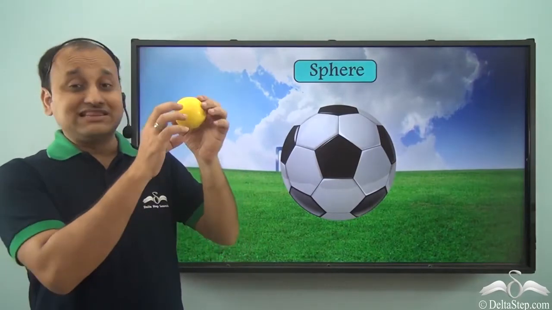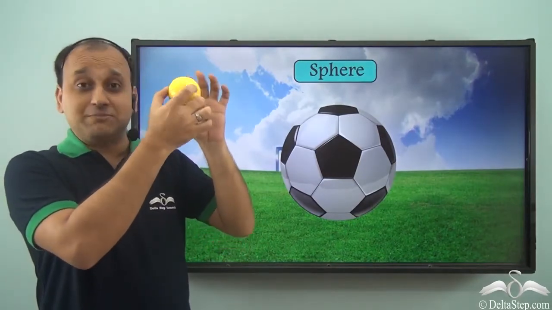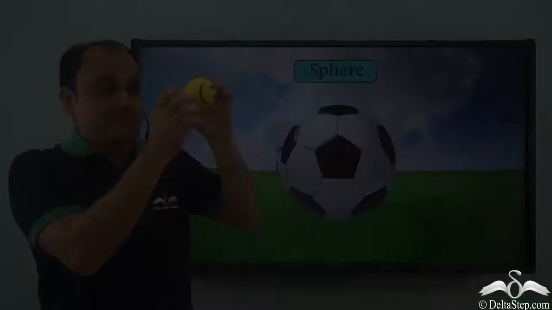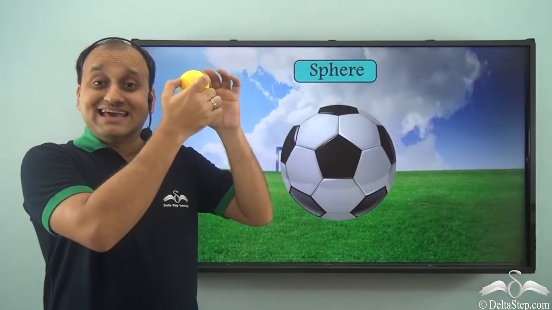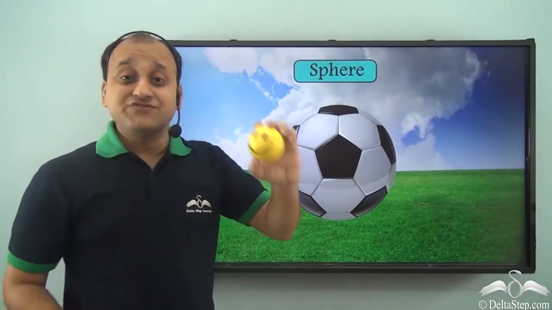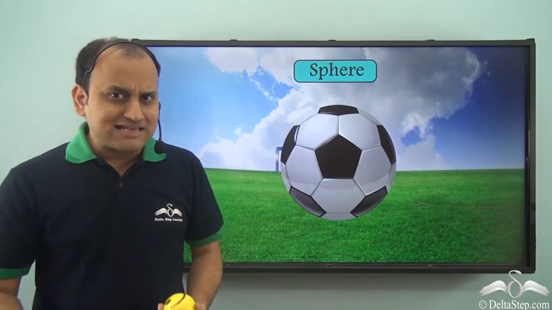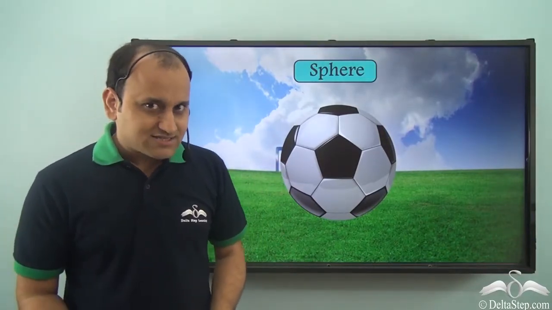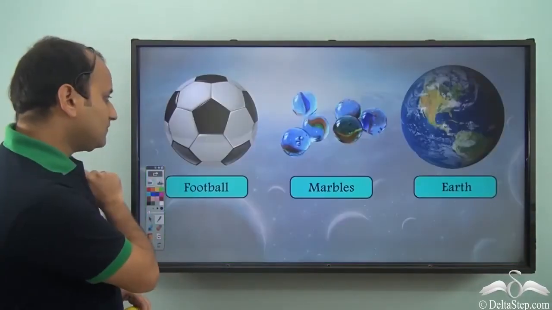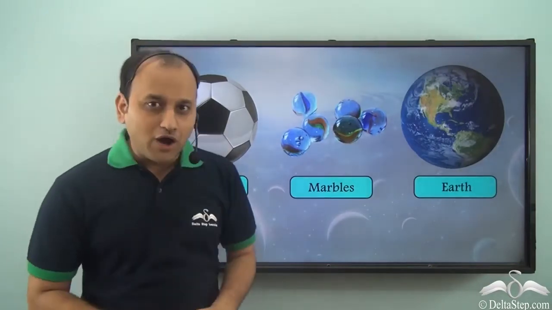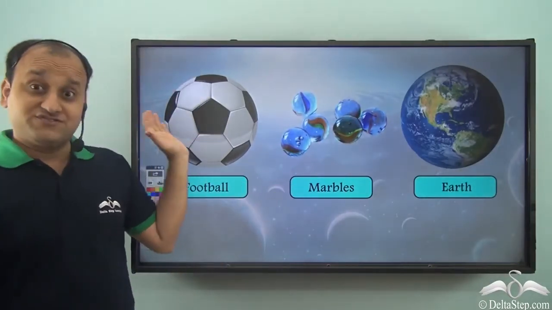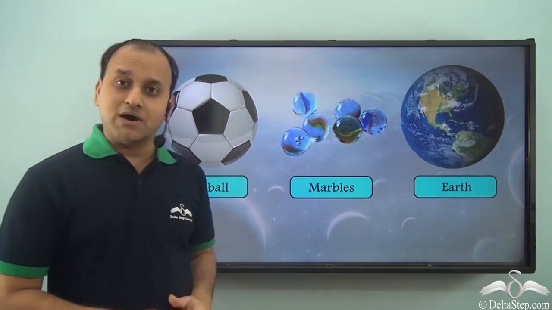So what do we call this shape? Well, such a shape is called spherical shape. So this shape is what we call sphere. So what are some common examples of spheres around us? Well, let's see. Football, definitely it has a spherical shape. What about marbles?